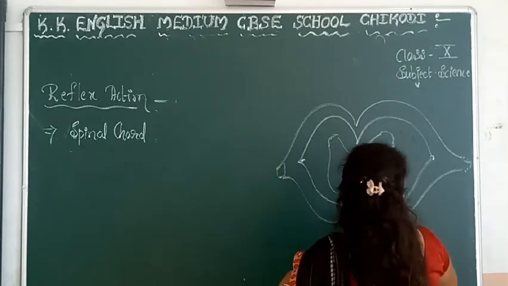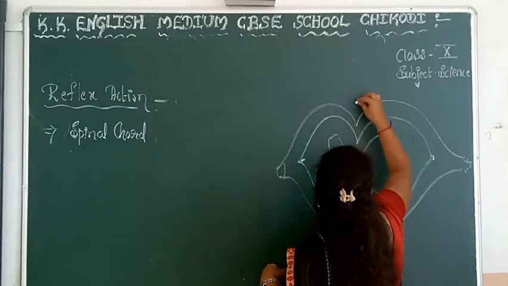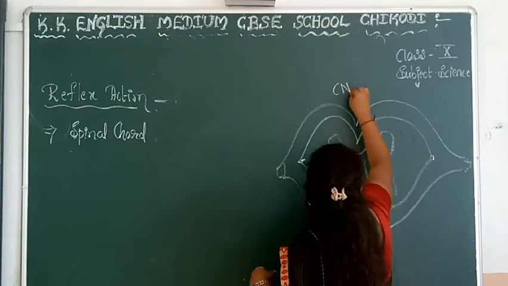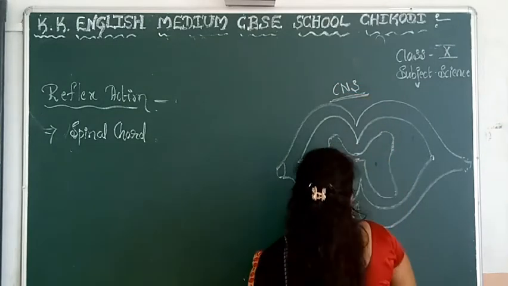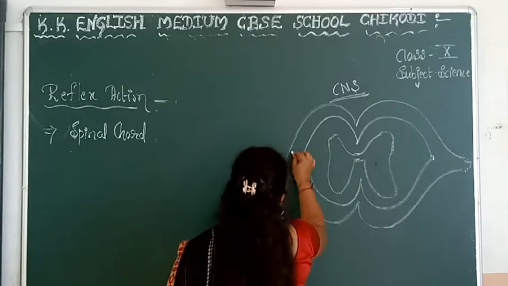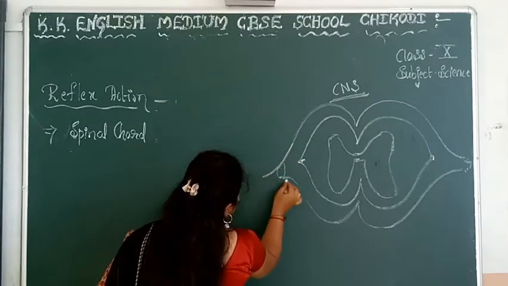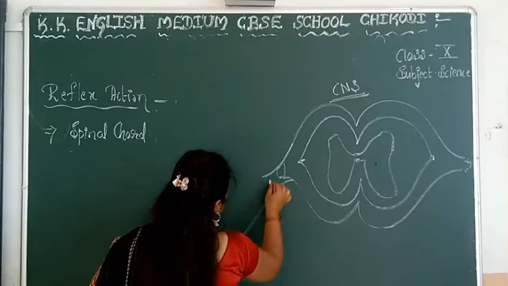It is attached to the brain and it is the central nervous system of our body. This is connected with our hand.